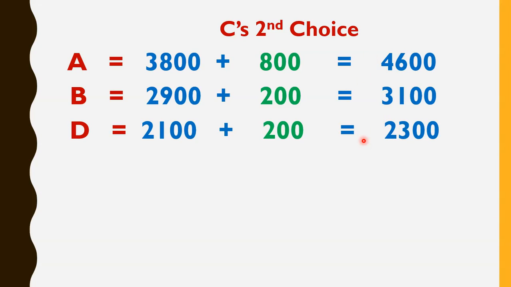So now we have to see who got the minimum votes. Definitely we can see that D got the minimum votes. D only got 2,300 votes. So this time D is eliminated from the election.